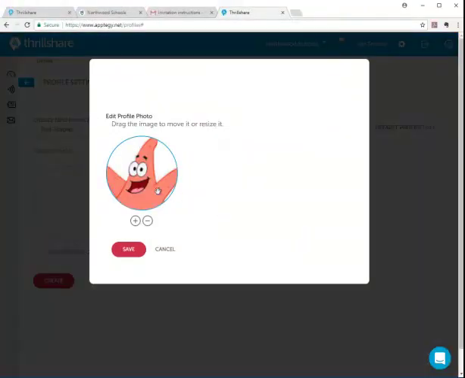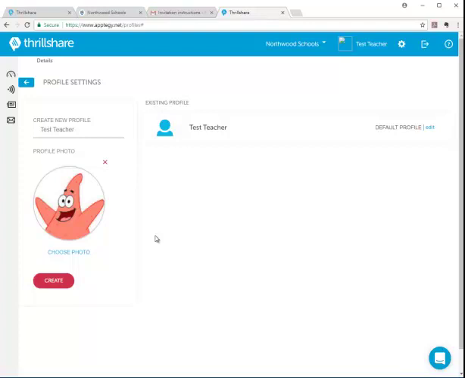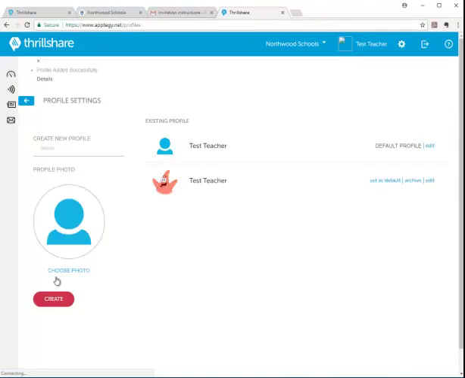Once you have your photo chosen, you can move it around. You can zoom in and out. Save it when you look your best. And if everything's set up and ready to go, go ahead and create.